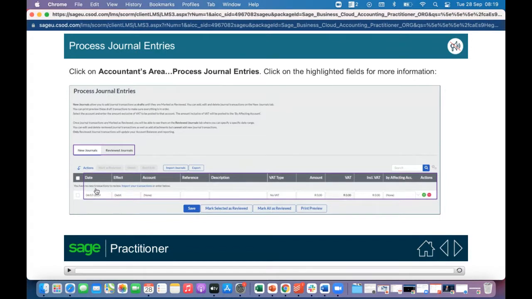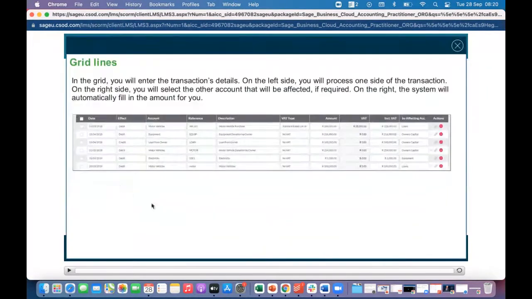So here is the section that they were talking about when we want to enter a new transaction. I'm just going to quickly click on that. It says grid lines. In the grid, you will enter the transaction details on the left, basically this area here, all the way up until here.